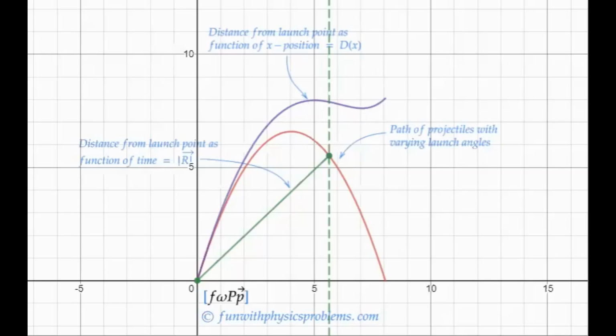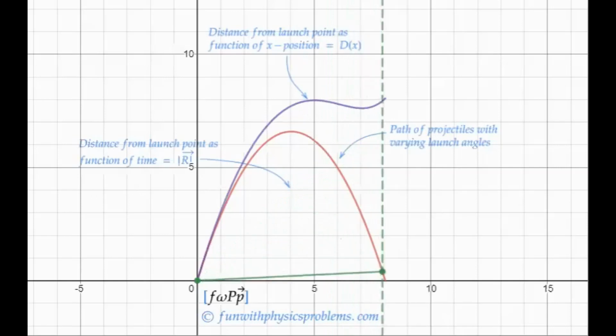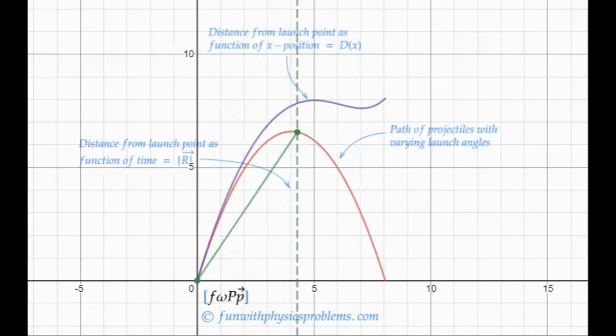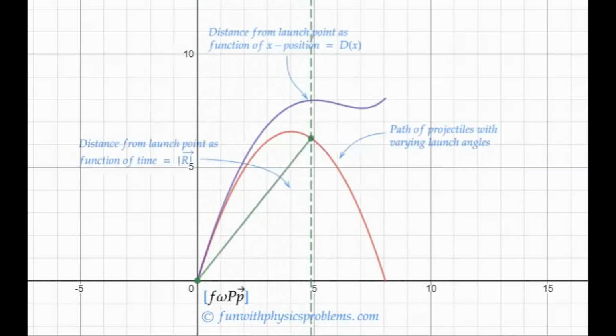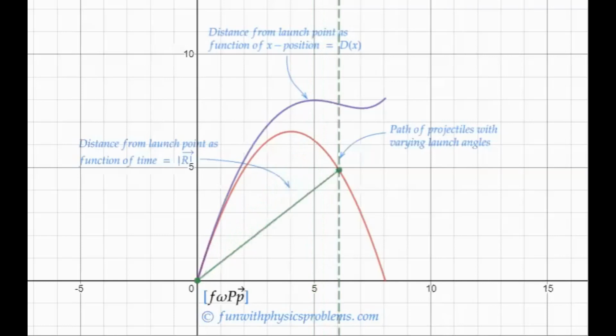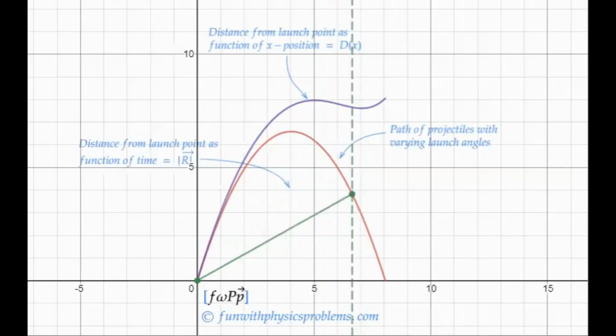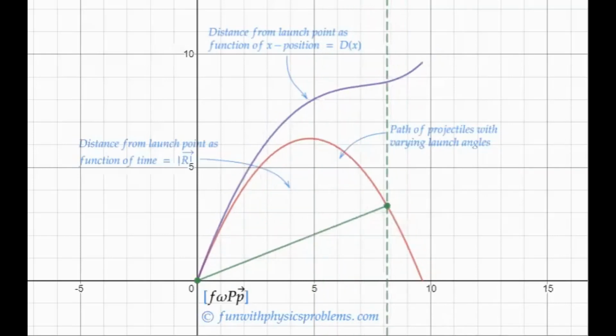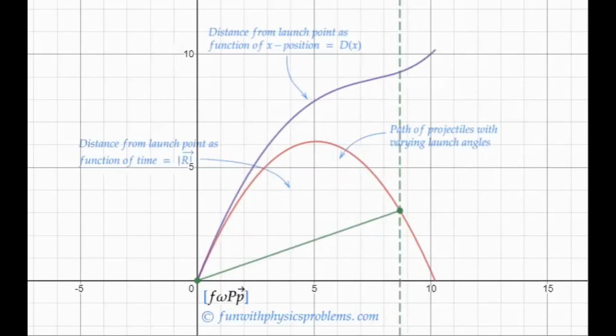You can change the time of this problem, and as you animate it, you start from the origin and you go forward, and you can see the distance from the origin is going to increase, and somewhere out here for this launch angle it comes to a maximum. After that it starts to decrease. You can also change the launch angle and also the velocity of launch. You can see that 70.5 is the critical angle out here. If you were to decrease the angle, then you can see that the distance from the origin keeps increasing. Hope you have fun with this.